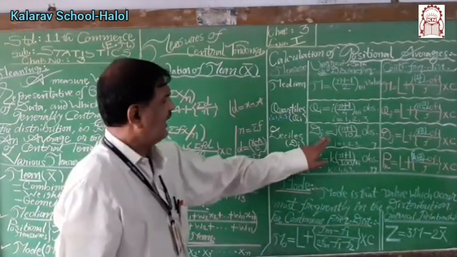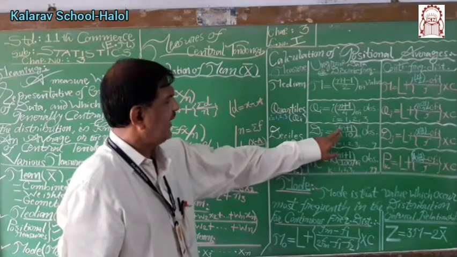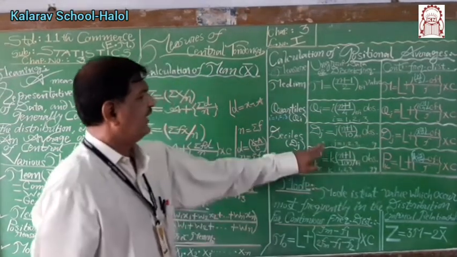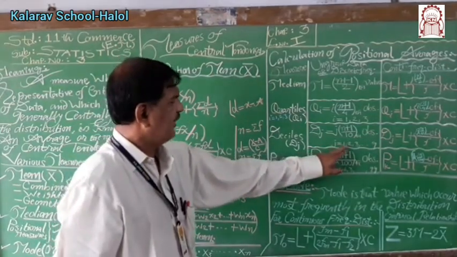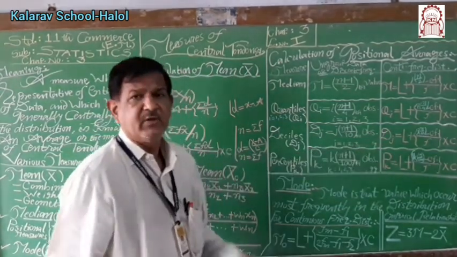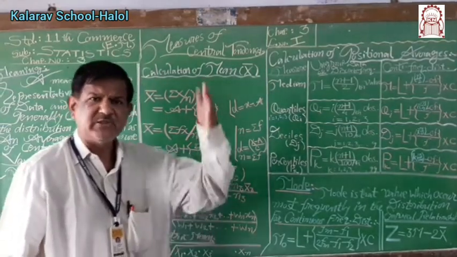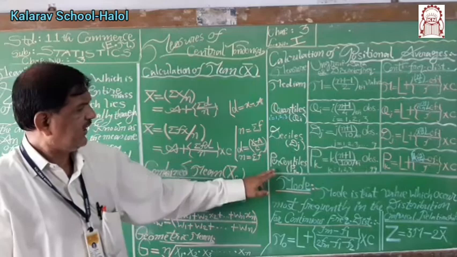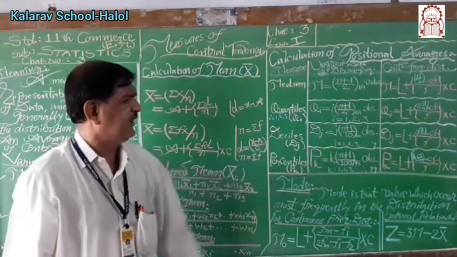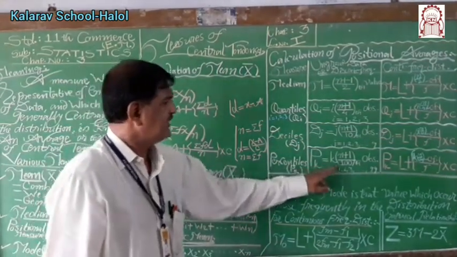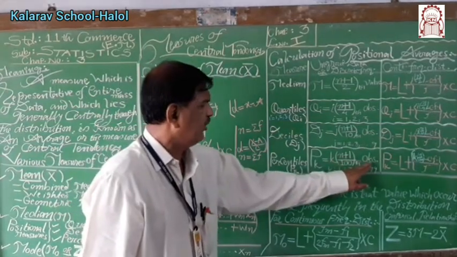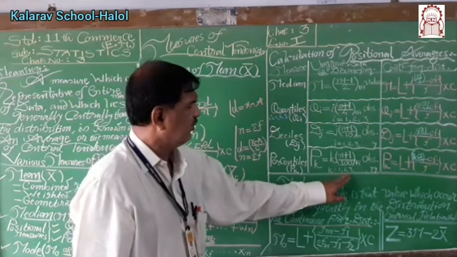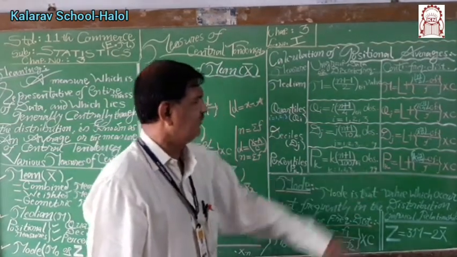Similarly Dj, outside the bracket, that is j, n plus 1 upon 10th value, observation or item, where value of j can be taken as 1, 2, 3 up to 9. To divide into 10 equal parts, there will be 9 deciles, up to D9. Percentile means Pk, kth percentile means k times, inside the bracket, n plus 1 upon 100 value or observation, where possible values of k are 1, 2, 3, up to 99.